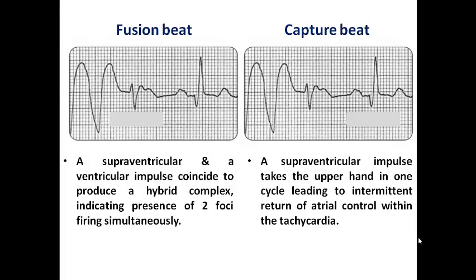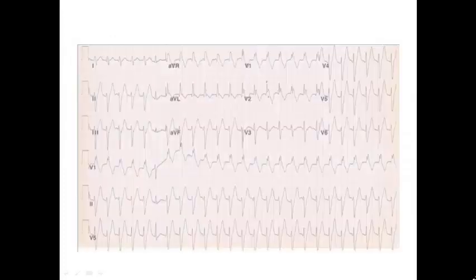So fusion beat is just a fusion between two beats, supraventricular and ventricular beat, and capture beat means that there is a completely supraventricular beat inside the ventricular rhythm. And so these two features represent presence of two distinct rhythms inside the heart.